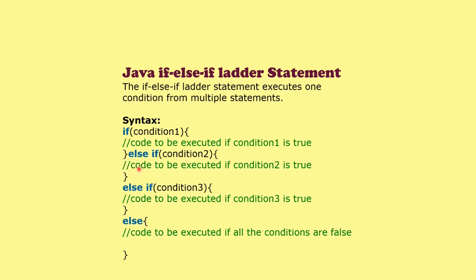And again it checks the next condition, and if it is true, this code will be executed. And finally, if there are no conditions true, the else part will be executed. Code to be executed if all the above conditions are false.